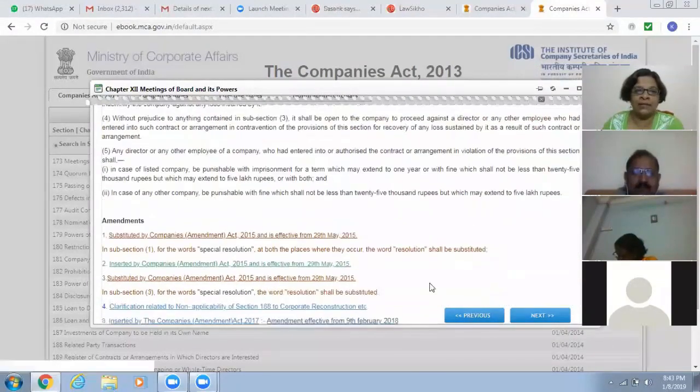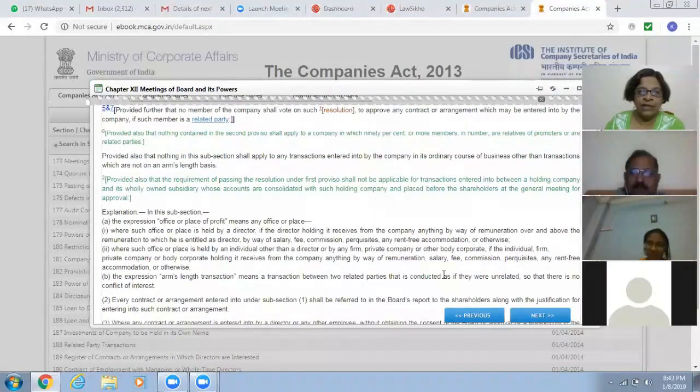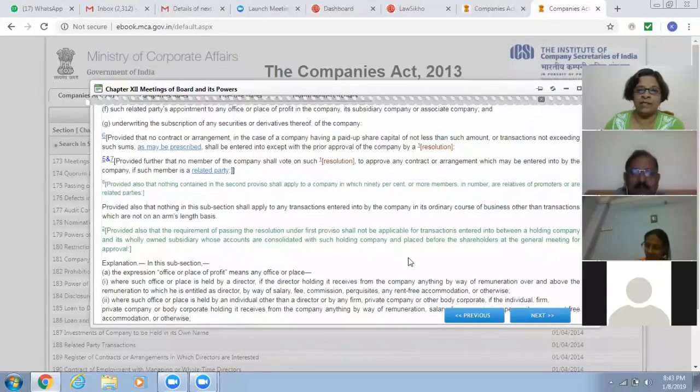The only exemption that the private company gets is that where the members are required to pass a special resolution, those members are not required to be non-related parties or independent parties. That's the only exemption that is given to a private company. Otherwise, the requirements of 188 apply as much to a private company as they do to a public company.